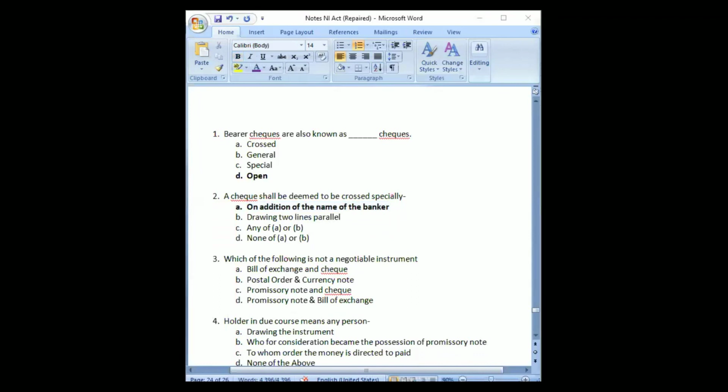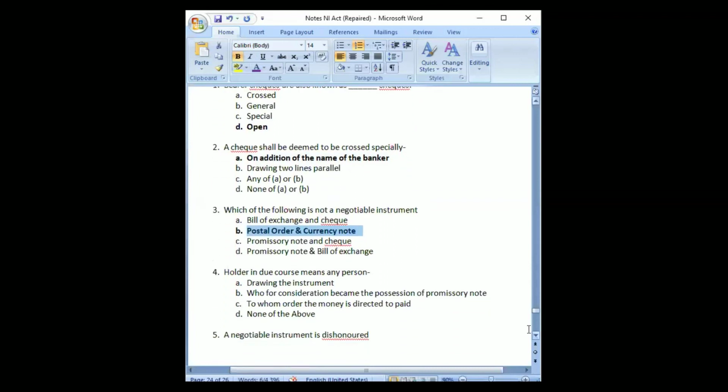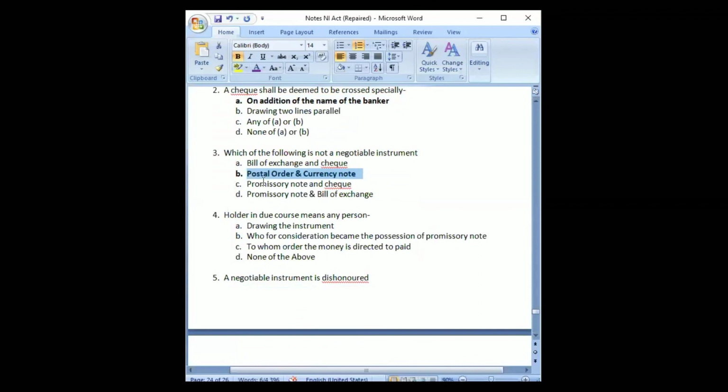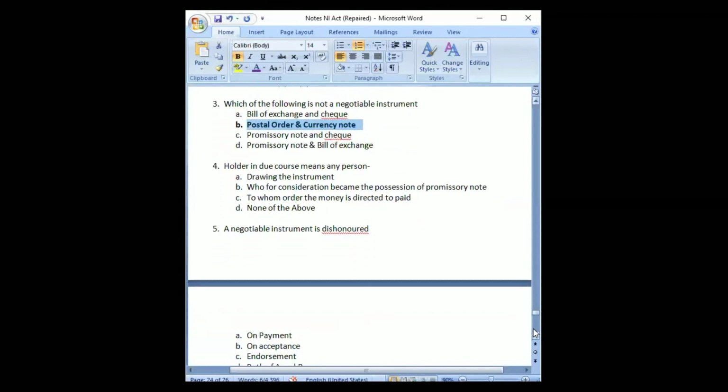Next one. Number B. Which of the following is not? Yeah, it is postal order and currency note. Here also, under the act, they have not specifically mentioned postal order, but we know that currency note is specifically mentioned. So accordingly, we can select that the option would be B, postal order, currency note. Next, I mean B, is none of the above.